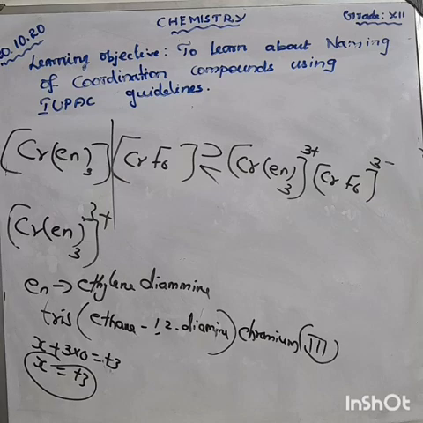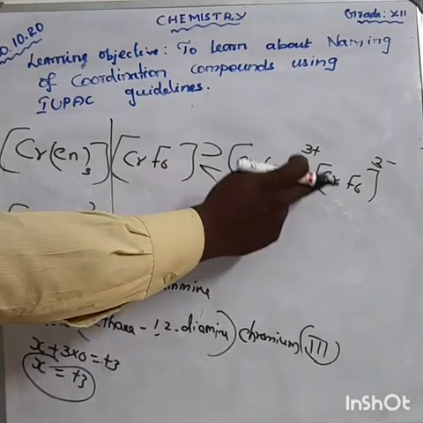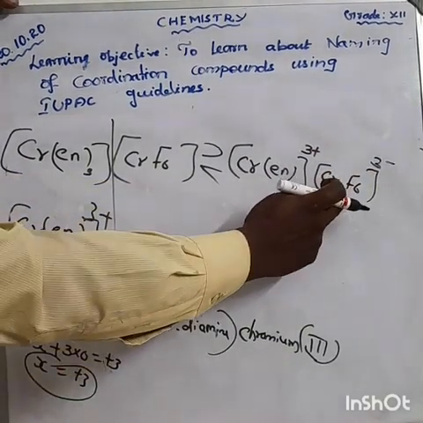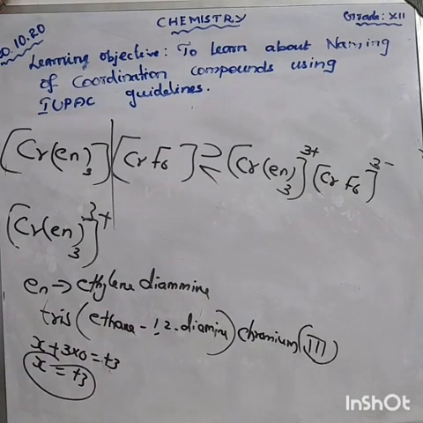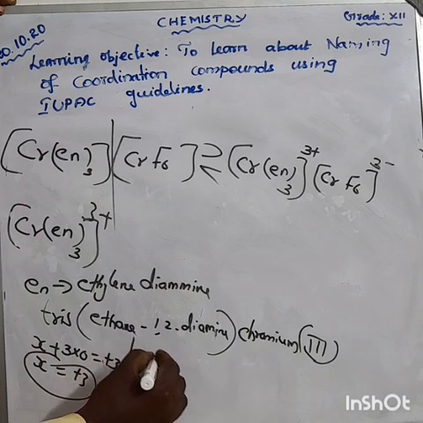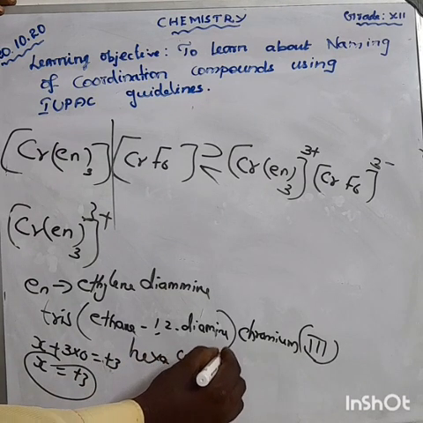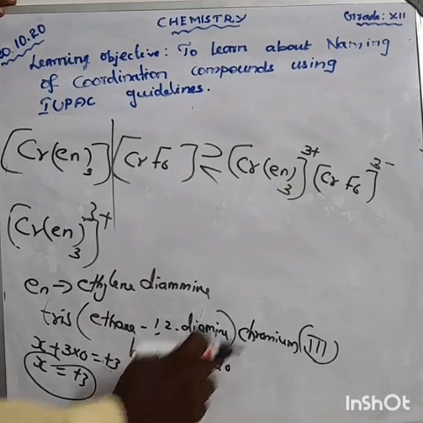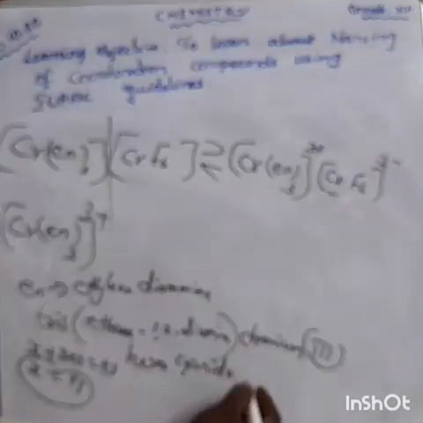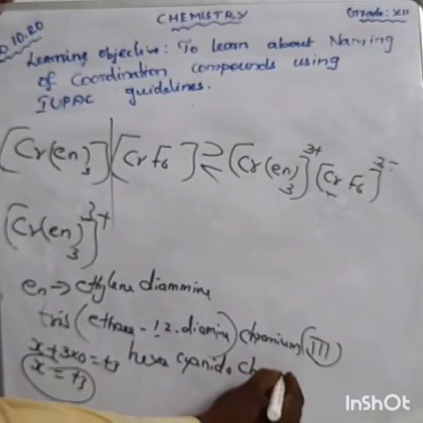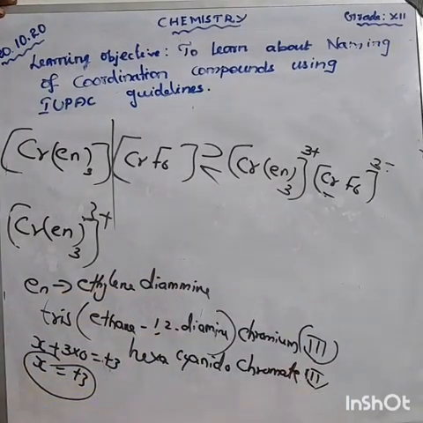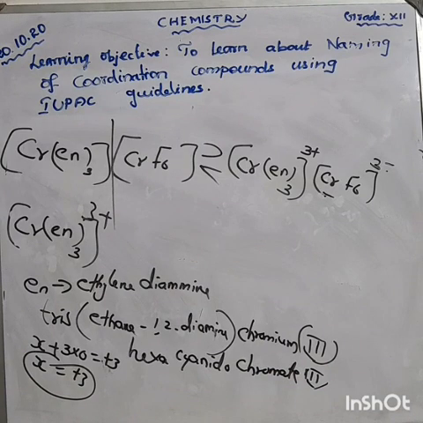Next complex, this is an anionic complex. Why anionic? Because it has a minus charge. So start with the ligand first. How many fluorines are there? 6 fluorines. So 6 fluorine should be written hexafluorido. Here you should use the ate ending because the charge is negative. So chromate, the chromate oxidation state is 3. Okay, this is the name of the complex.